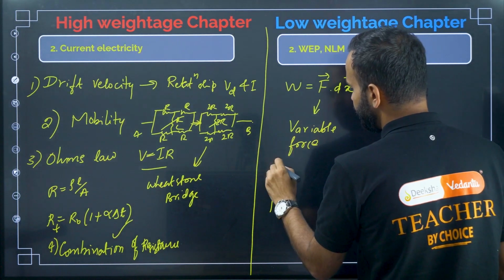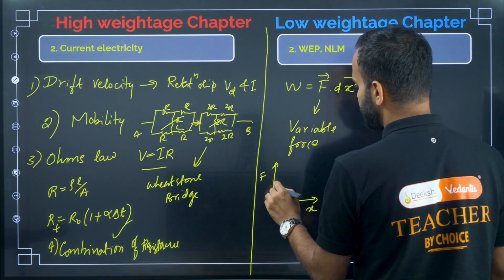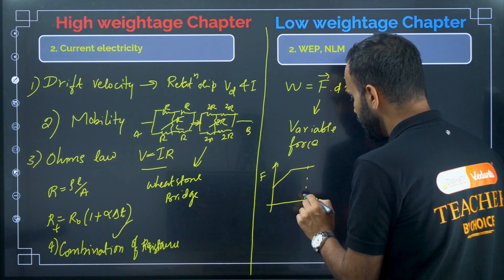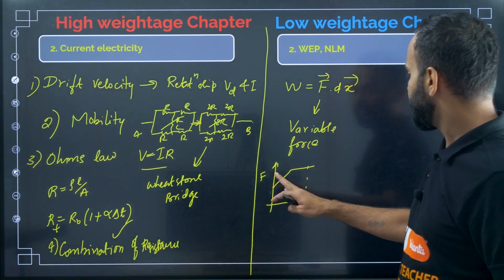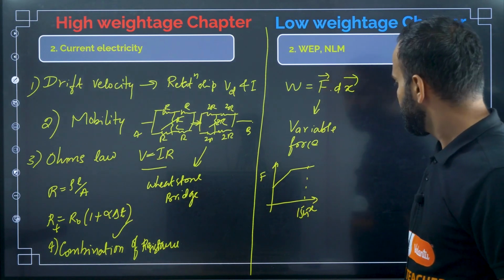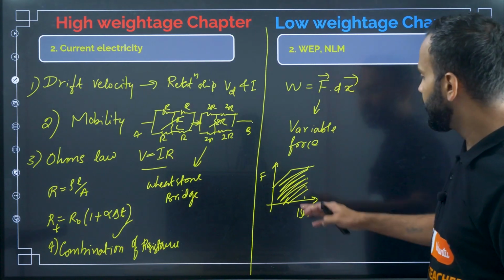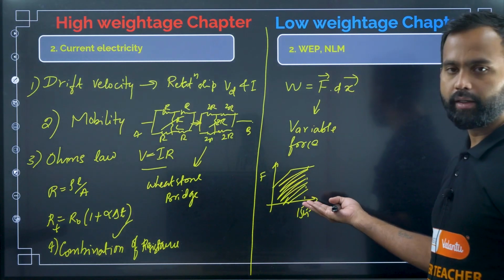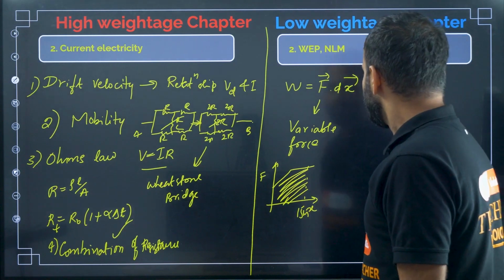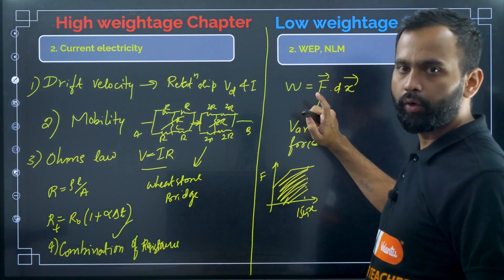That is, they will give you a force versus x graph like this. So they will ask you to find the work done by the force when it moves some 15 meter distance. So now you have to find the area under this curve. That's it. They will give you the force value also. Find the area under this curve, you will get the answer. So mainly they are going to ask questions based on work.